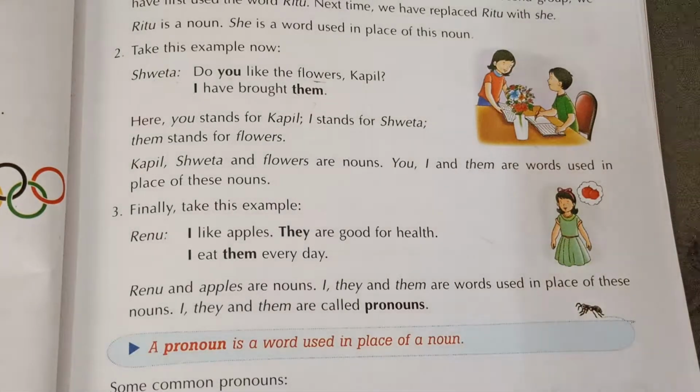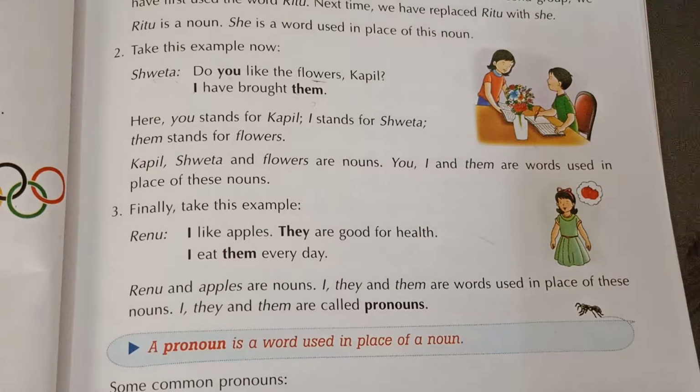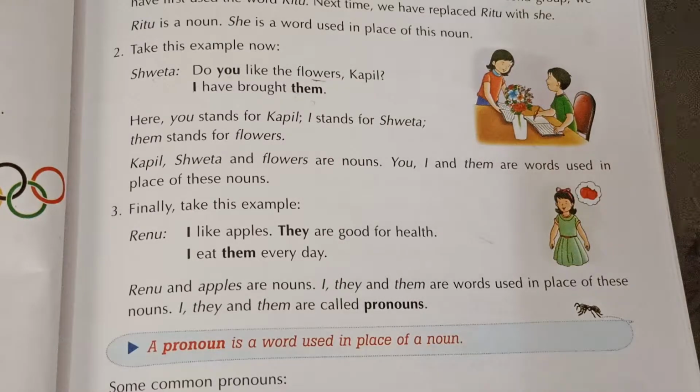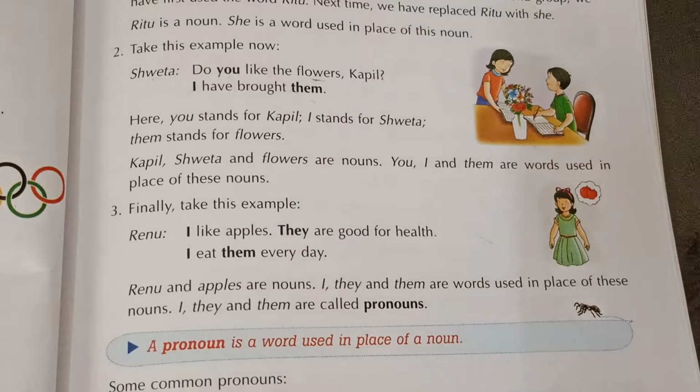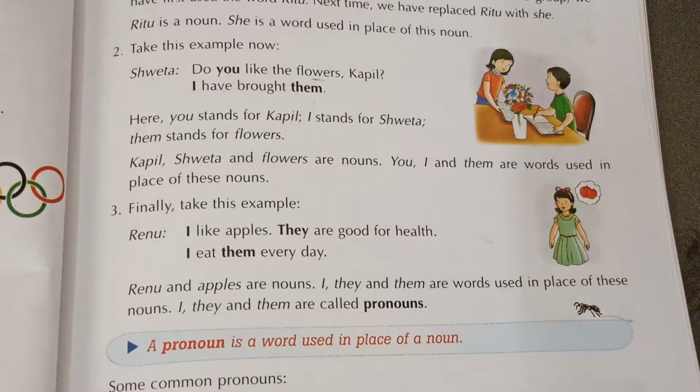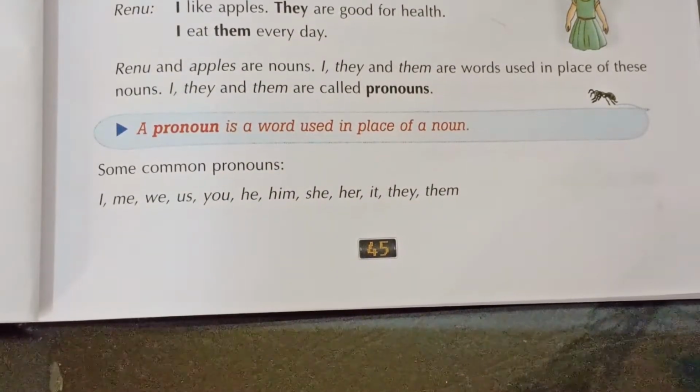So only first and third person are there. Third person is apples. We are talking about apples. They are good for health. So they is the pronoun used for the third person plural. I eat them every day. I, first person बोल रहा है, eat them. Them is for the third person plural. Hope you have understood till here. And I, we, you, they, he, she, it, them, her, his. These are all the pronouns used for the nouns. Right? You can see here.